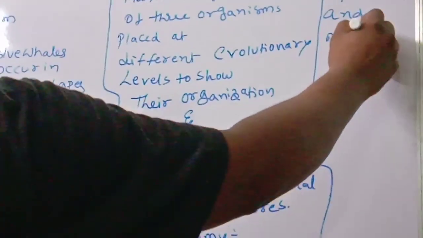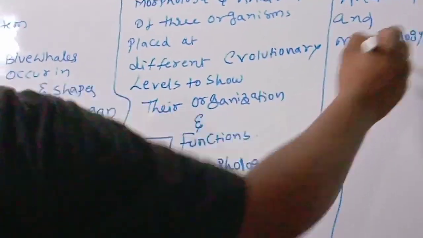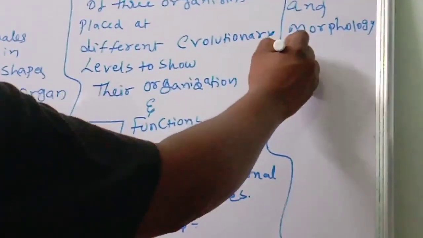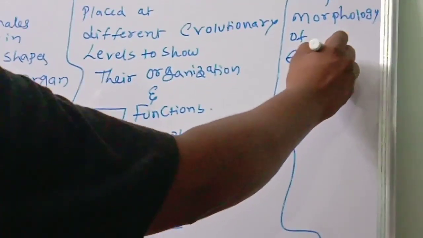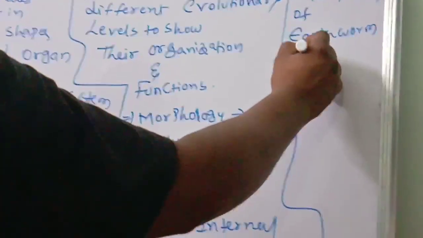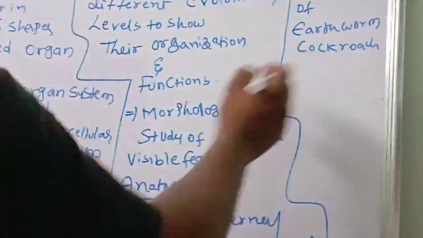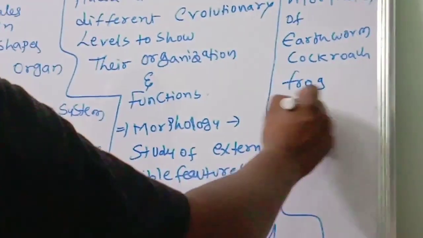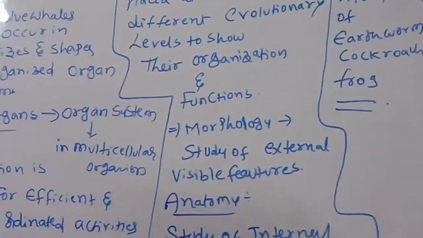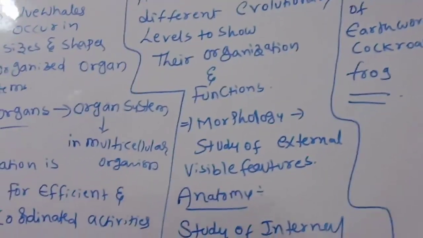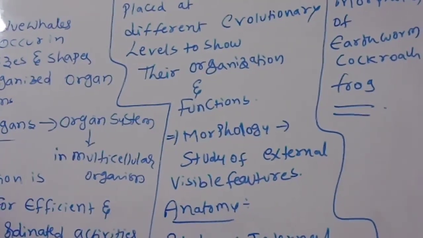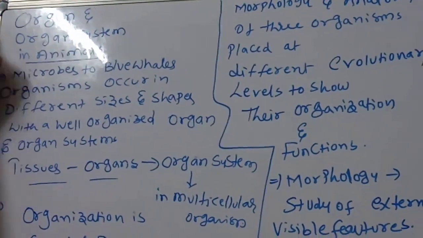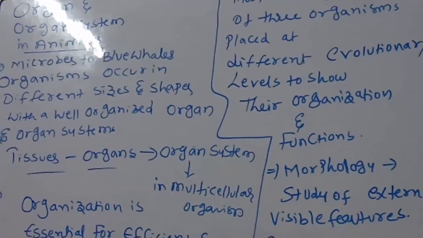In this chapter we are going to discuss the anatomy and morphology of earthworm, number 1, cockroach, number 2, and frog. Earthworm, cockroach and frog we will be discussing majorly. Okay, children, listen very carefully. We are going to discuss organ and organ system in animals.